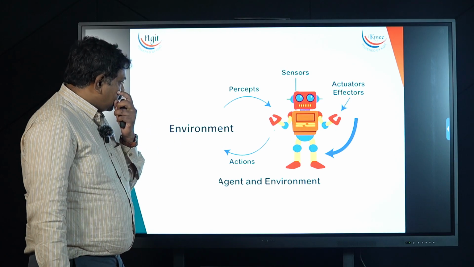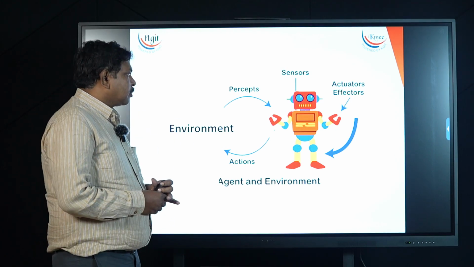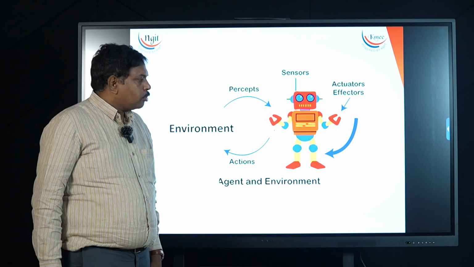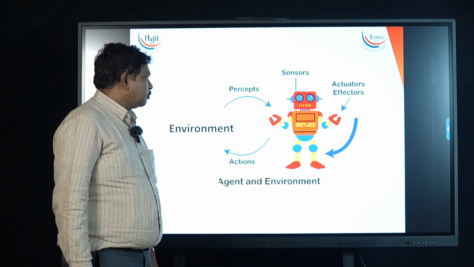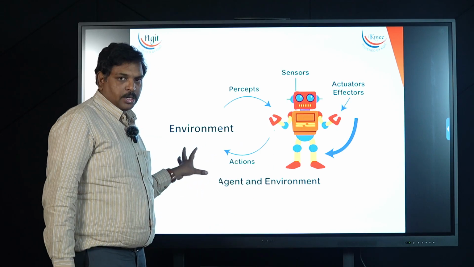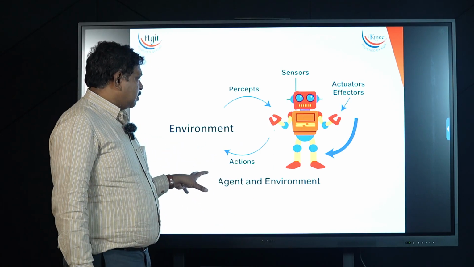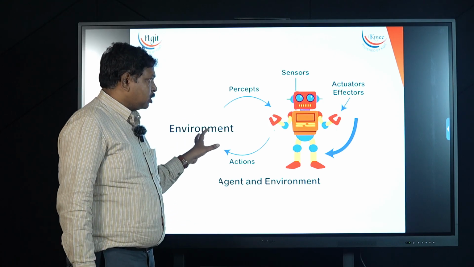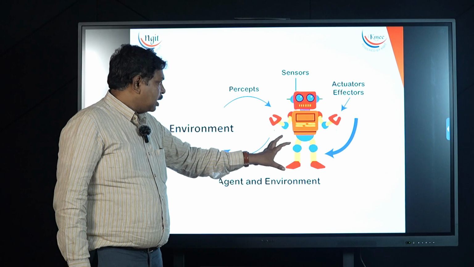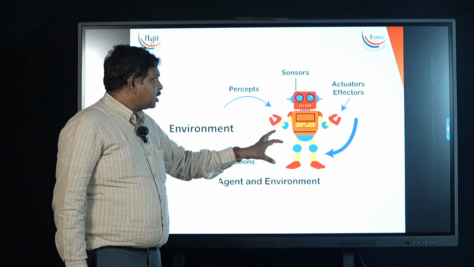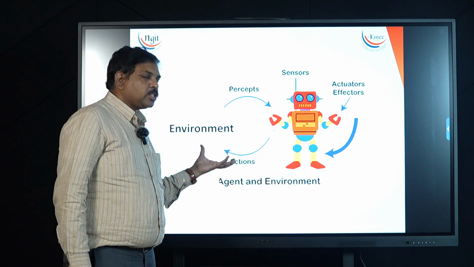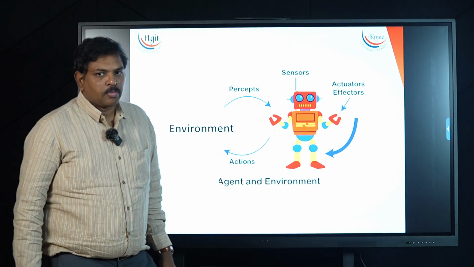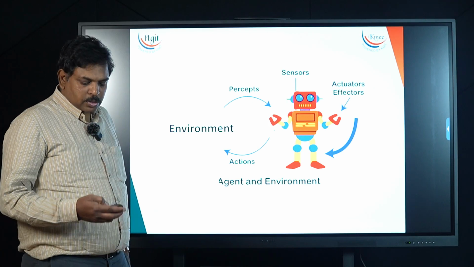Suppose you see the screen here. This is an agent. Here it is not only robotic, it can be any intelligent computer program that interacts with the environment. It perceives the conditions of the environment through its sensors, and based on that perception, it performs some actions on the environment through its actuators or effectors. Any program that perceives its environment